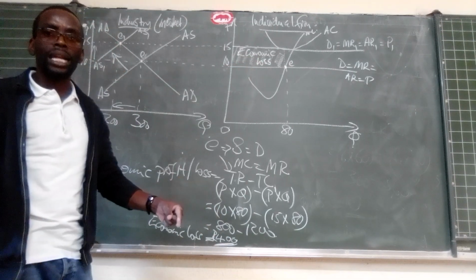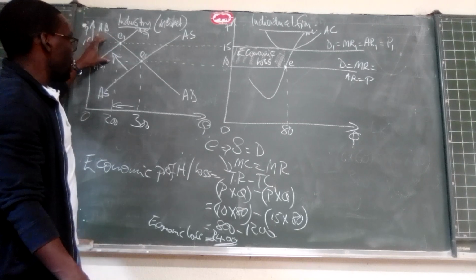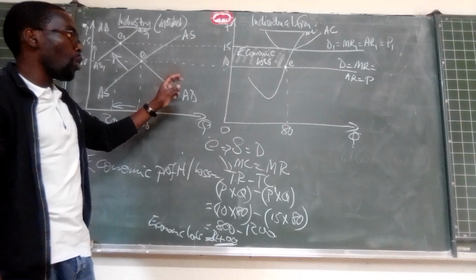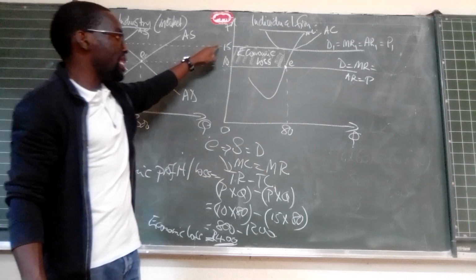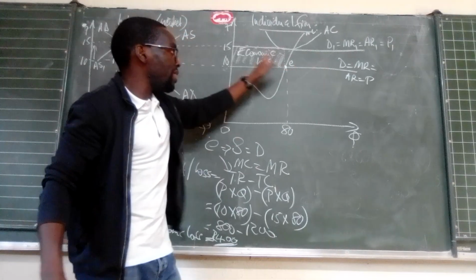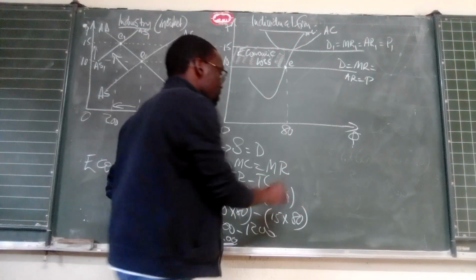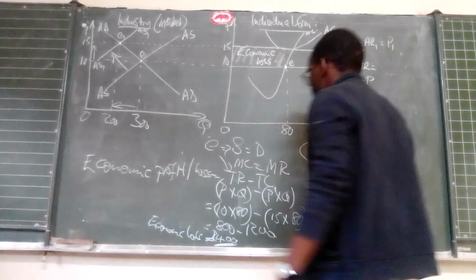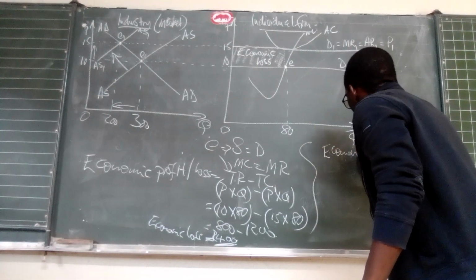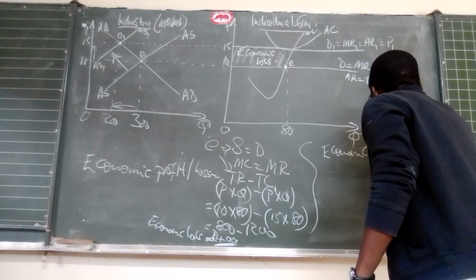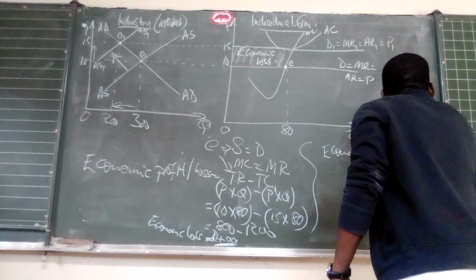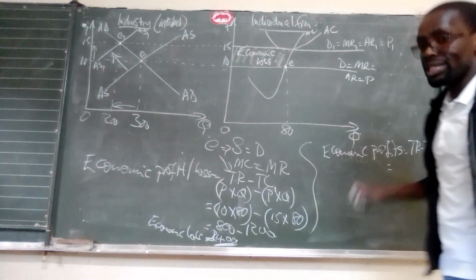So in the long run now, because the price has increased, the quantity has also changed. So in the long run, what it would now mean is this business is going to make normal profits. And at this point, the normal profits are still going to be calculated as follows. We are saying economic profits is equal to TR minus TC. Very important to state the formula.